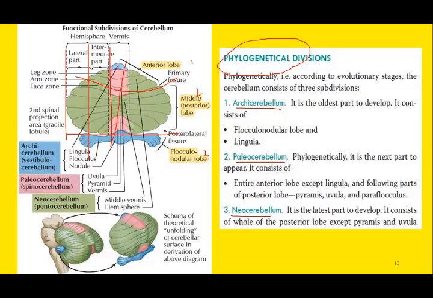Archicerebellum consists of the vestibulocerebellum, which is the portion responsible for maintenance of equilibrium. Then comes the spinocerebellum, related with the spinal tracts, and the third one is cerebrocerebellum or pontocerebellum, sometimes known as corticocerebellum. I will suggest that you should prefer the term cerebrocerebellum instead of pontocerebellum or corticocerebellum. So that was the phylogenetic classification, now the functional classification.